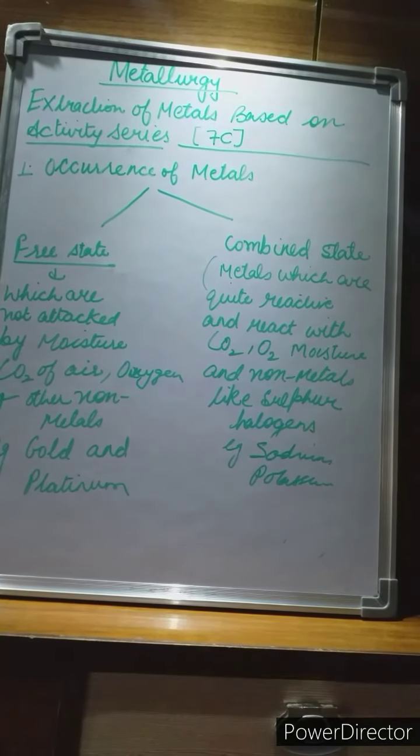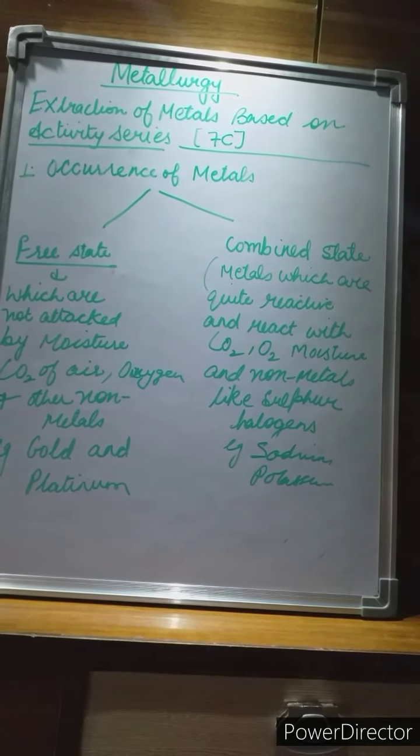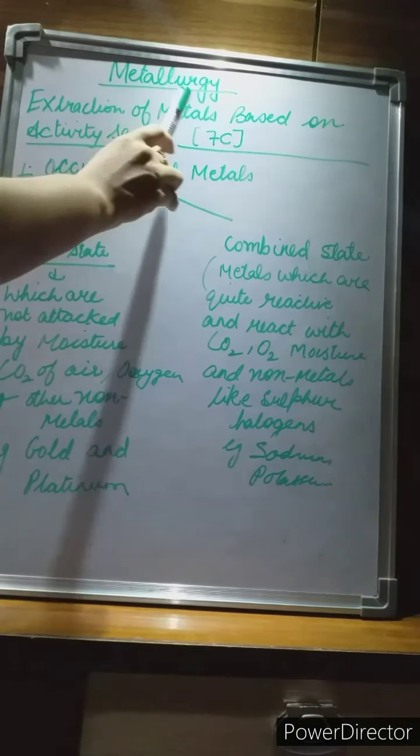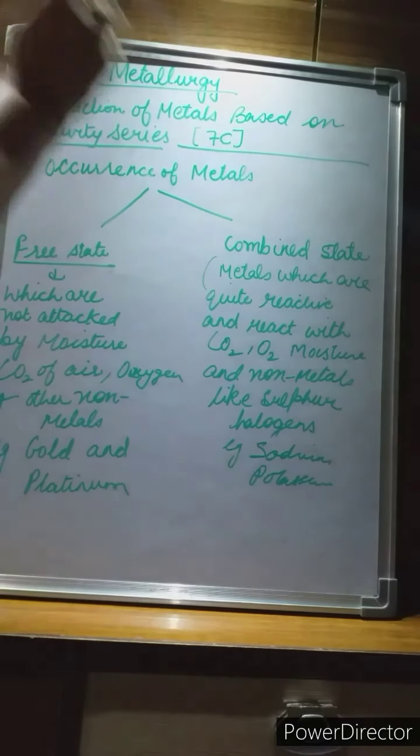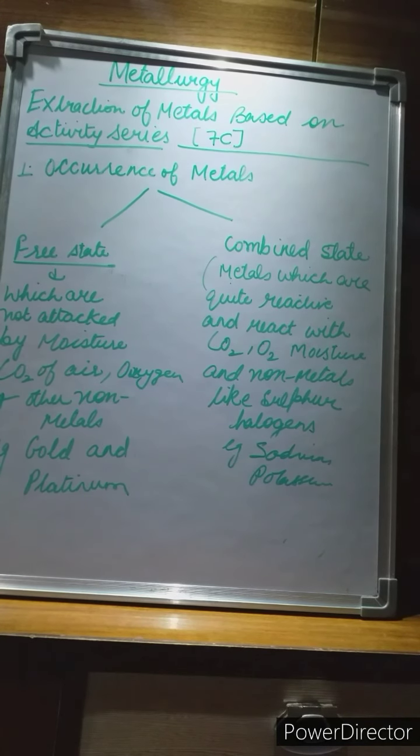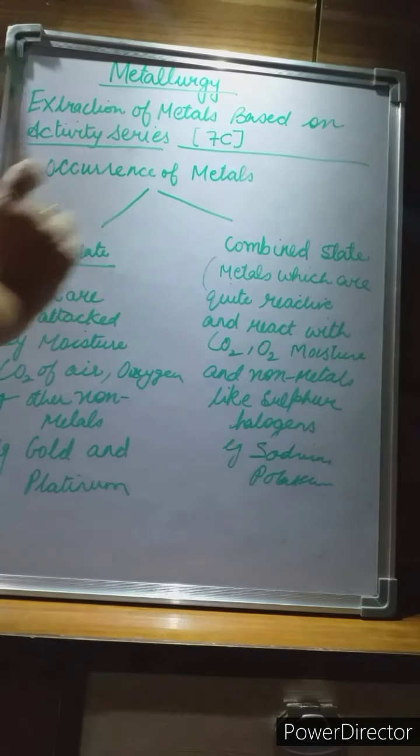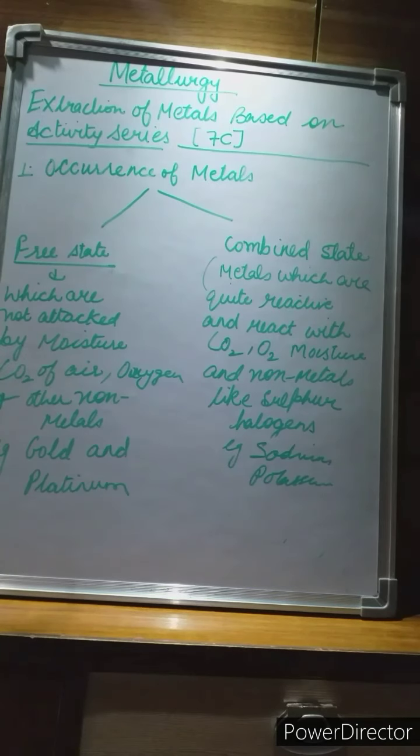Now students, we will read the chapter metallurgy and the topic is extraction of metals based on the activity series. That is your 7C. The first topic that is in the book is occurrence of metals. Now boys, metals are found in two states: a free state and a combined state. Free state means the metals which are not attacked by the moisture, carbon dioxide of air, or the oxygen and any other non-metal. They are found in the free state.